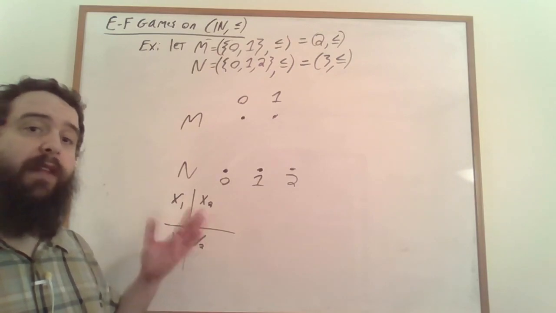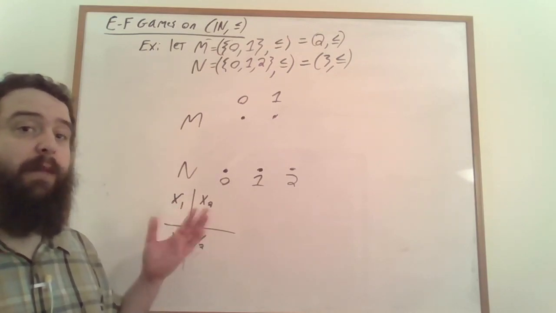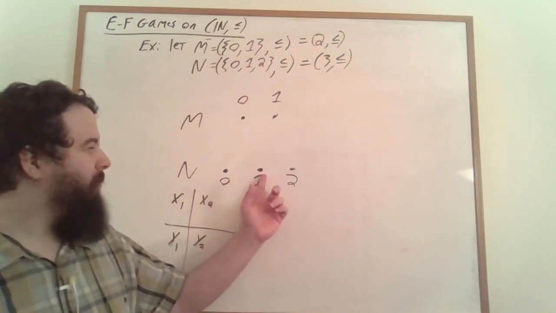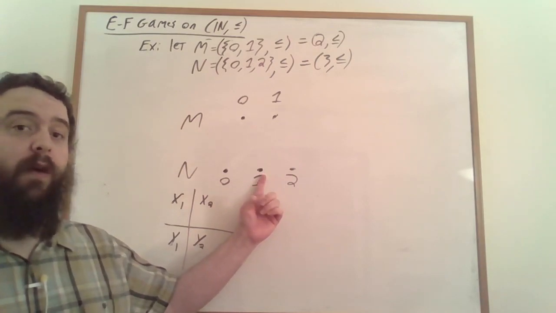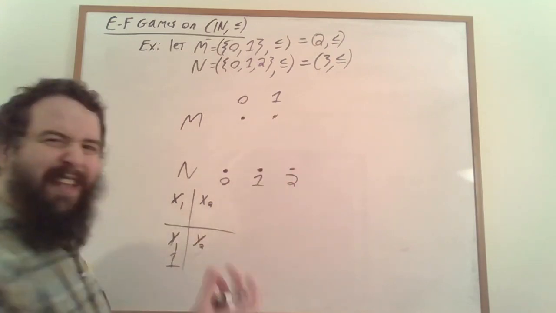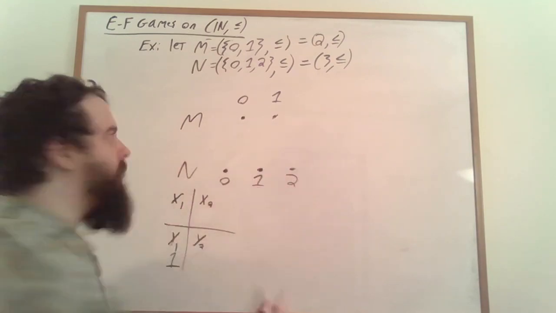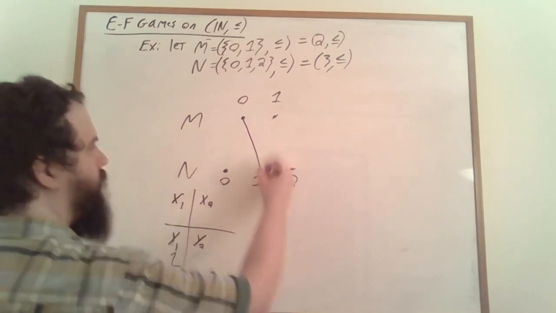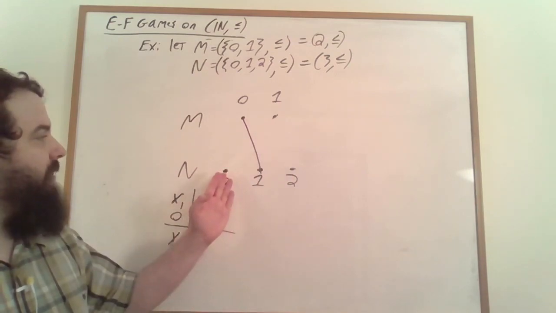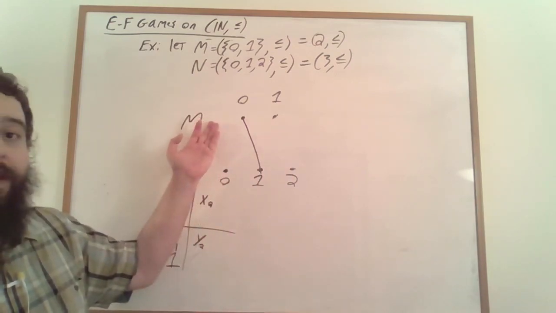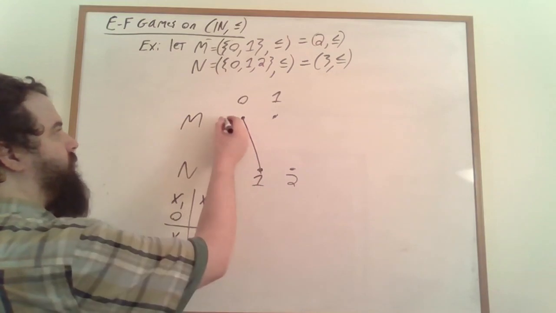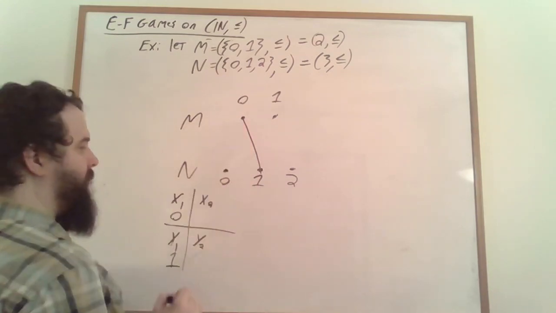So it turns out that Spoiler actually does have a winning strategy on this game here that wins in 2 turns, provided that Spoiler starts by playing here, at the middle point within our 3-point linear ordering. No matter where Duplicator matches it to, it's essentially the same thing, but it's going to be mirrored. So let's say that Duplicator matches to 0. Then it's going to be the case that there's one side where there's nothing to match to. So Spoiler plays at 0 within N, and Duplicator can't match it to anything within M.